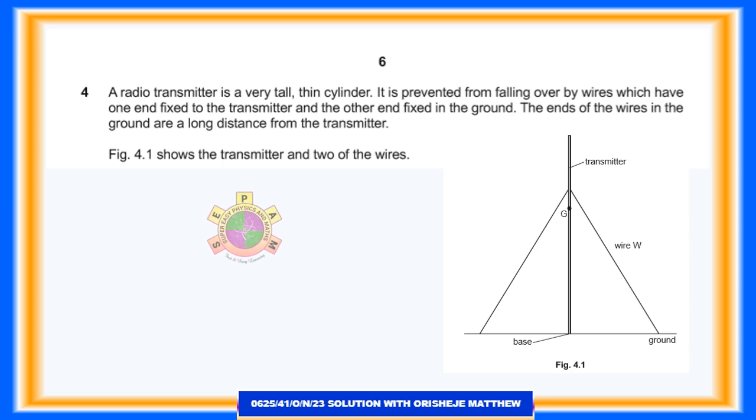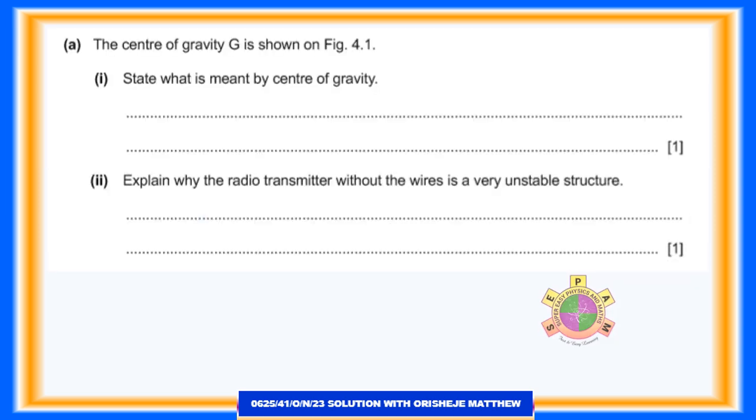Question 4. A radio transmitter is a very tall, thin cylinder. It is prevented from falling over by wires which have one end fixed to the transmitter and the other end fixed in the ground. The ends of the wires in the ground are a long distance from the transmitter. Figure 4.1 shows the transmitter and 2 of the wires. Question 4a. The center of gravity G is shown on figure 4.1.